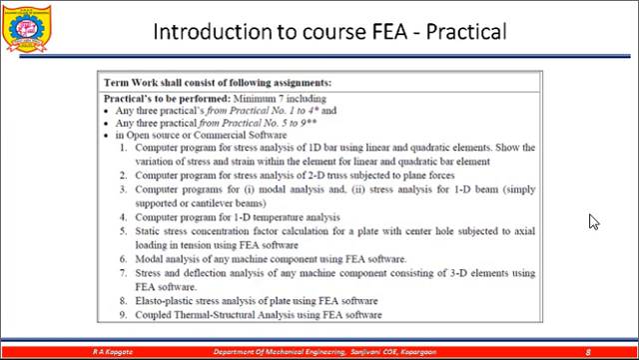Then the stress concentration calculations in a plate, or a plate with a center hole. Then the stress and deflection analysis, which is again the modal analysis. Then the elastic and plastic stresses calculated by using the FEA software. Or the coupled thermostructural analysis, meaning the combination of thermal and structural analysis. You need to cover all these practicals in this subject.